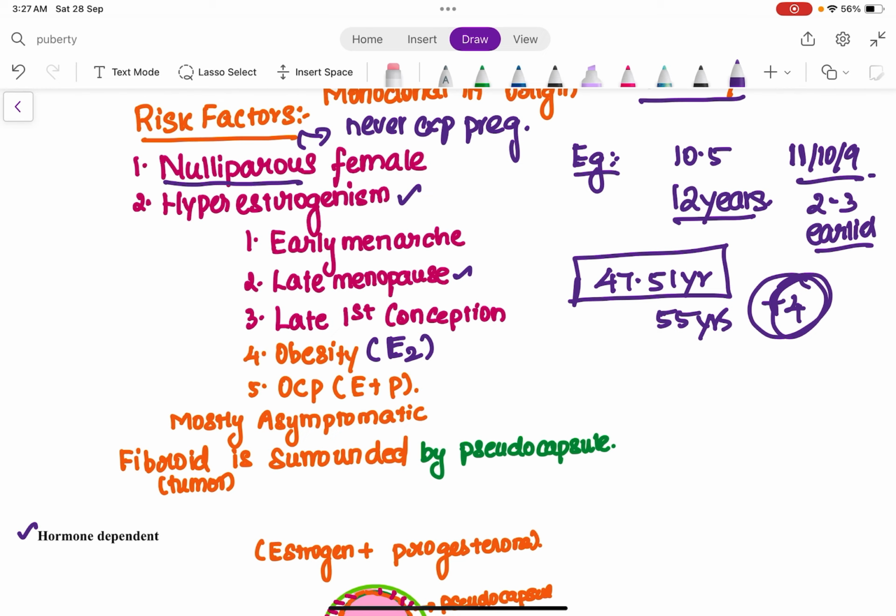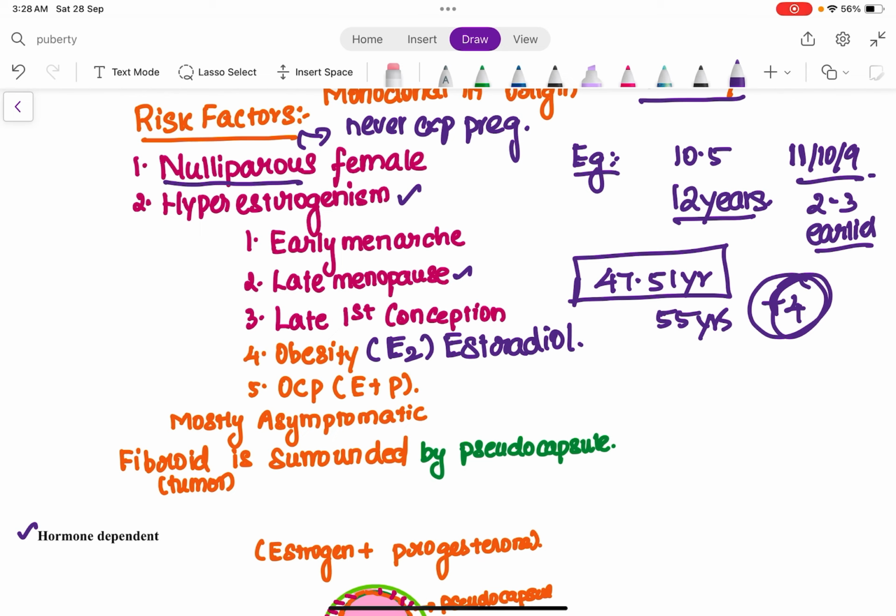So nulliparous females are at increased risk of developing fibroid, because a nulliparous female is exposed to estrogen for a prolonged period of time. So: nulliparous female, early menarche, late menopause, late first conception and obesity. What do you mean by E2? E2 stands for estradiol. It is an estrogen. So in obese females, estradiol E2, a variant of estrogen, will be increased, and patients who are taking oral contraceptive pills which contain estrogen plus progesterone. So these are the most important risk factors for the development of fibroid.